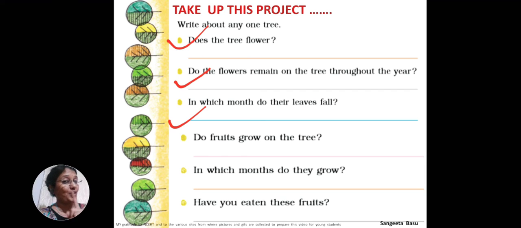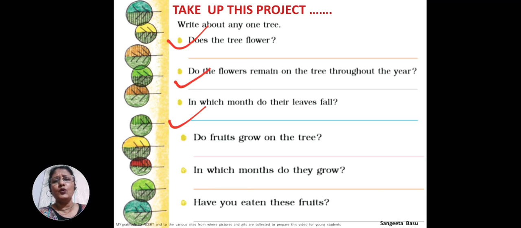Do fruits grow on the trees? Go and watch them. In which months do they grow? The fruits. In which months do the fruits grow? Like if I take the mango tree, because now it's the mango season. So if we take the mango tree, we have fruits on the mango trees in the month of April, May, isn't it? And have you eaten these fruits?